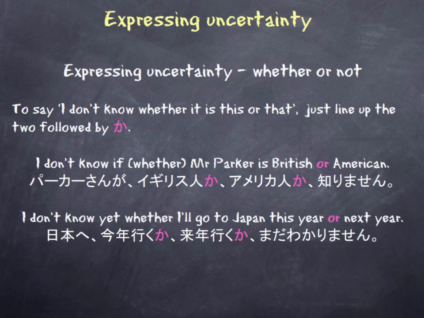And I don't know yet whether I'll go to Japan this year or next year. Nihon e kotoshi iku ka rainen iku ka mada wakarimasen. So in this case, ka means or. And you'll also notice here that we're using the plain state of the verb iku before we add ka.